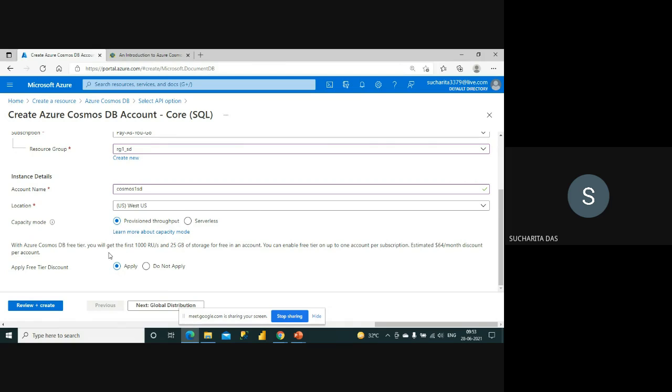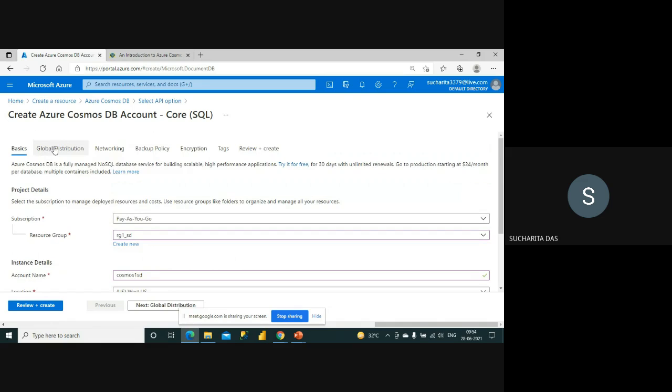And it is saying that with Azure Cosmos DB free tier, you will get the first 1000 RUs and 25 GB of storage for free in an account. You can enable free tier on up to one account per subscription. So it is telling you that it's a free tier discount you will get. So you will get this many RU per second, which is the unit for throughput, and 25 GB of storage that is available. So you can use that. So I'm just putting it as apply.